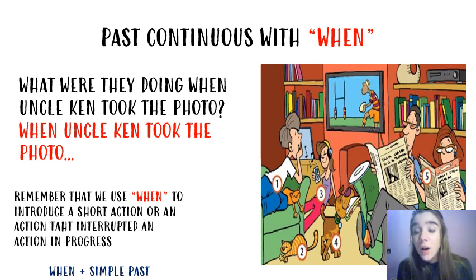My brother was watching a rugby match. When Uncle Ken took the photo, the dog was eating a sandwich. When Uncle Ken took the photo, my mother and my father were reading the newspaper.